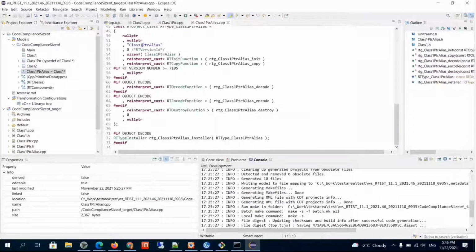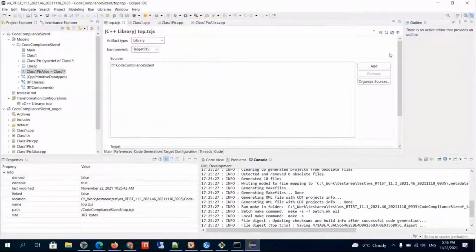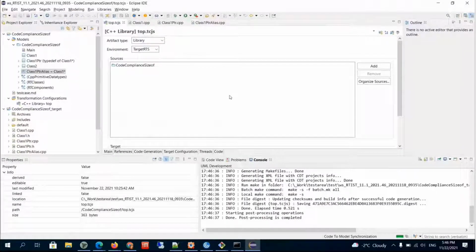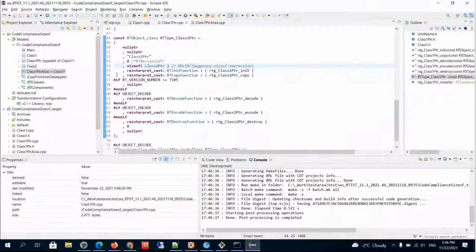Now if I set this preference and generate code again, I can see that for a pointer typedef, on this particular line where we are calling sizeof, we have added a suppression that will disable the warning for this particular line 54.